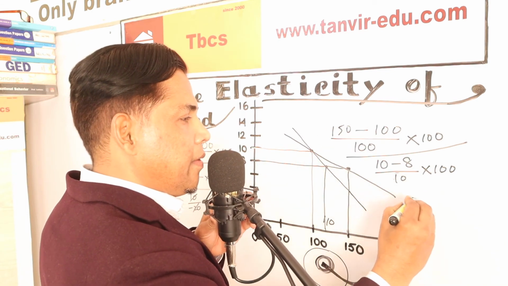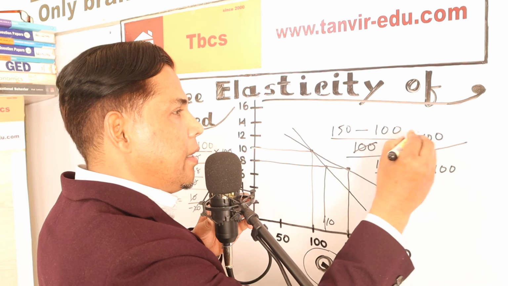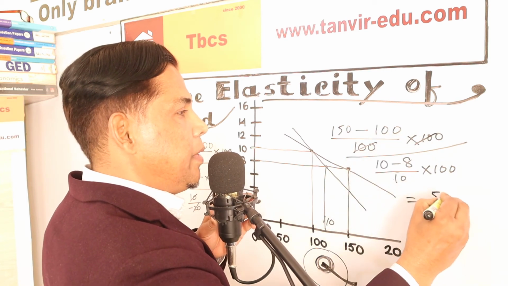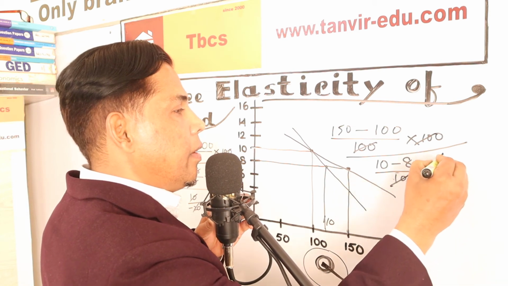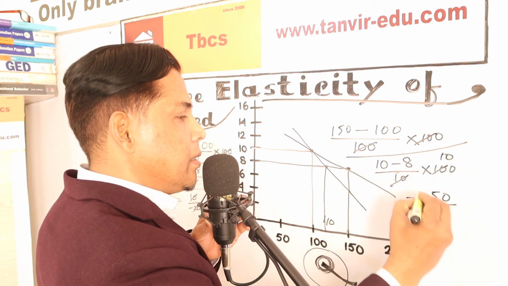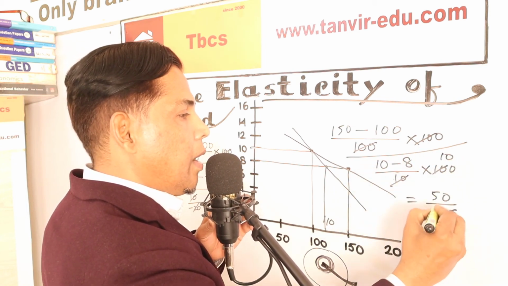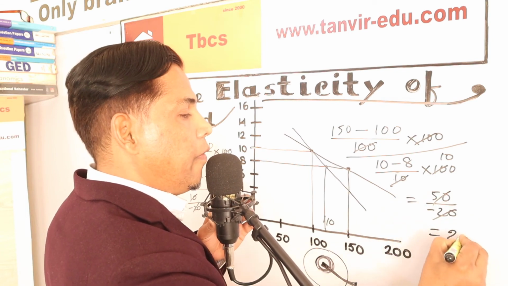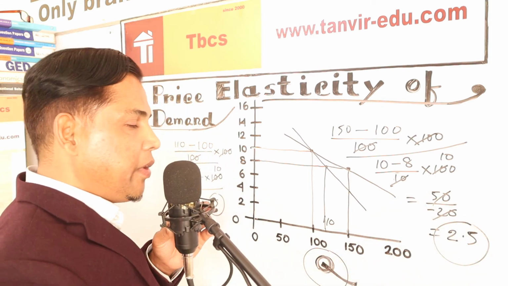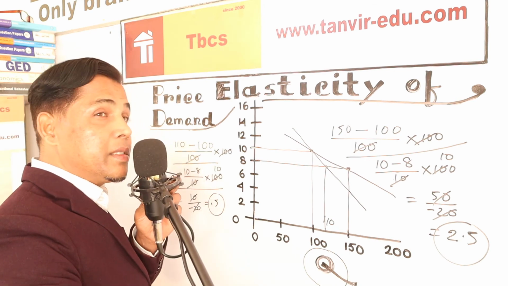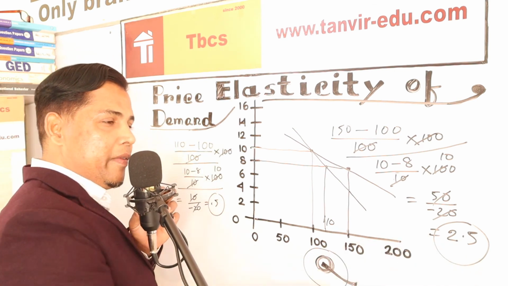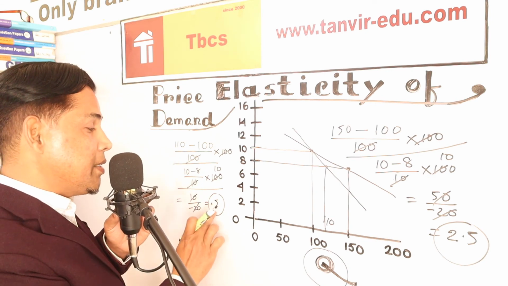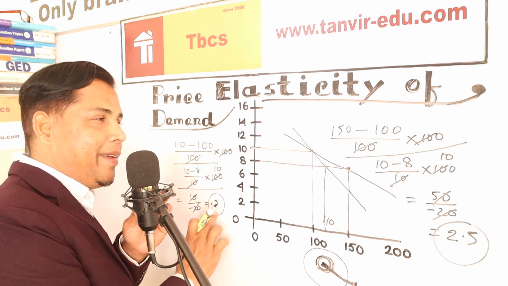So what is the result? You are watching this and this. So 50, and downside 2 over 10, that is 20. So we get 2.5. For the elastic materials the elasticity is 2.5. For the inelastic materials, 0.5.